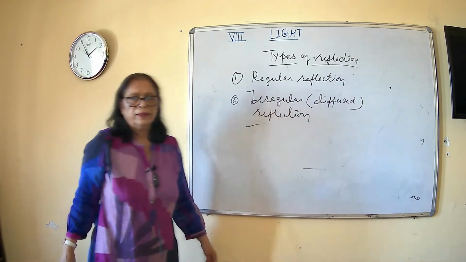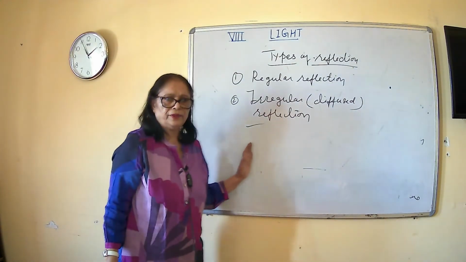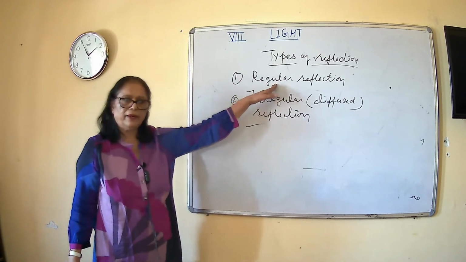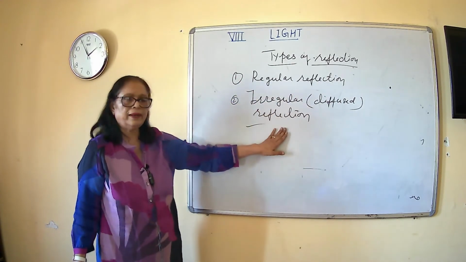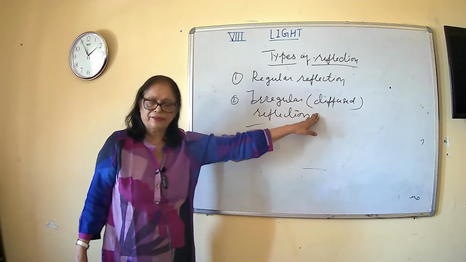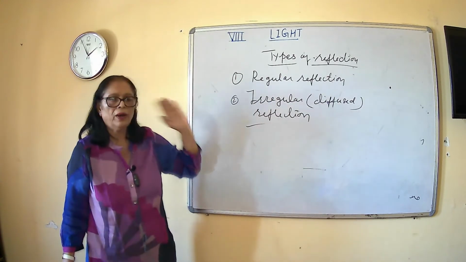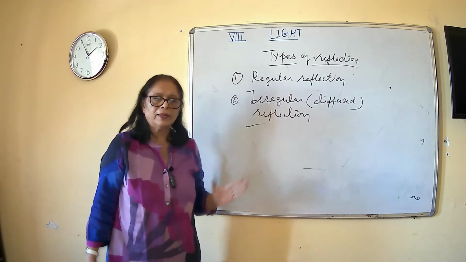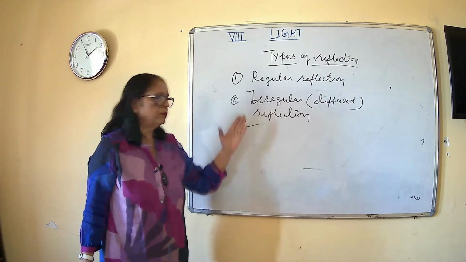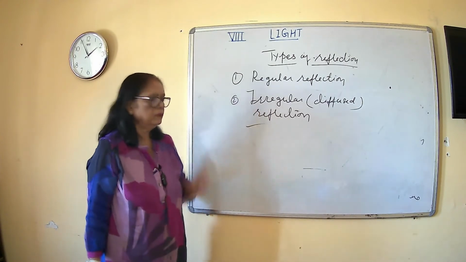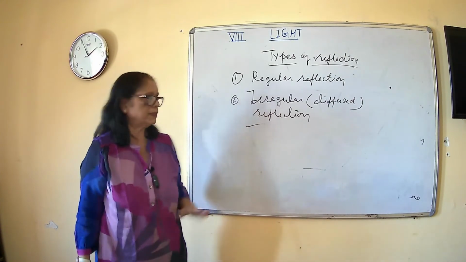Right? So we have two types of reflection, regular reflection and irregular or diffused reflection. Now how to explain them and what are the differences between regular reflection and irregular reflection.